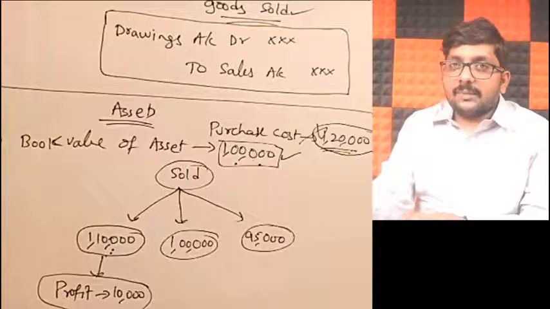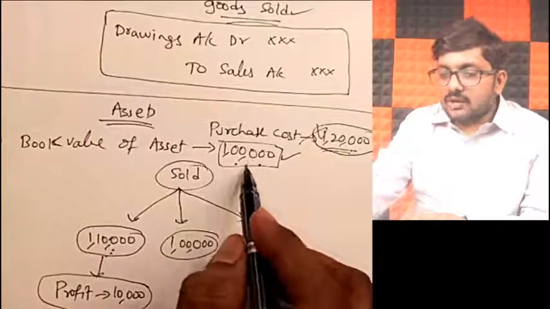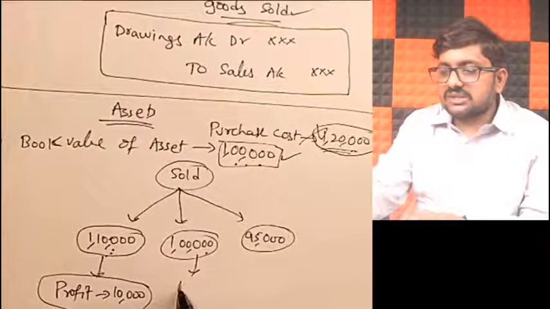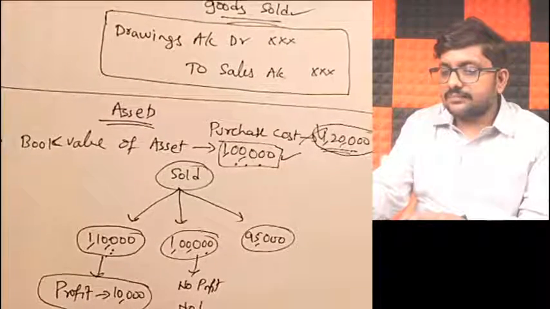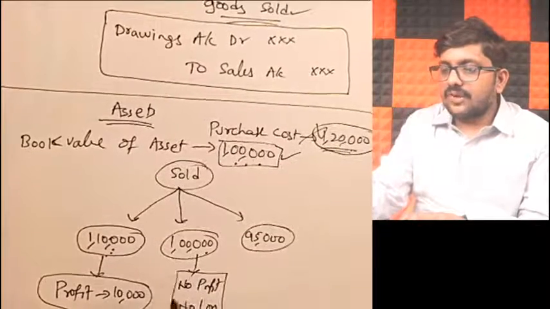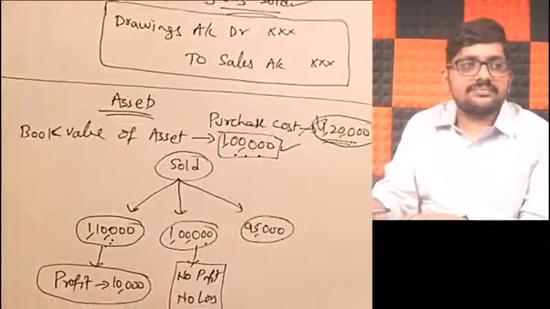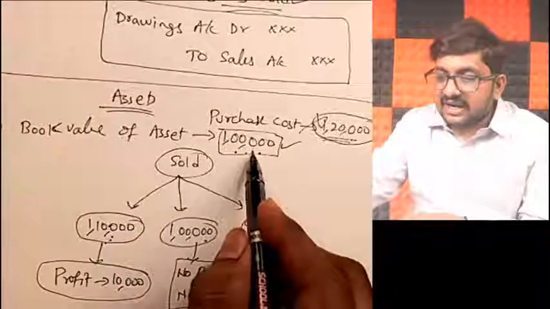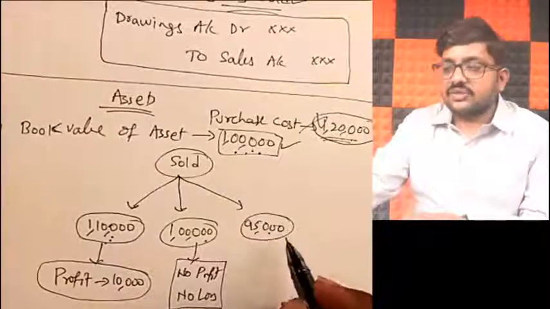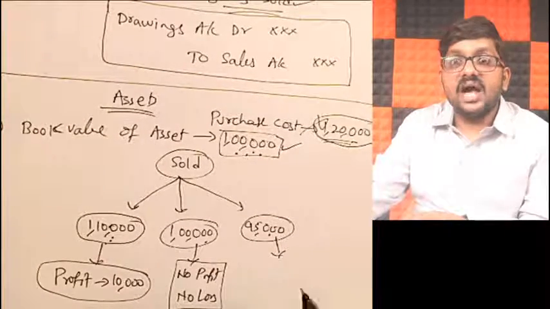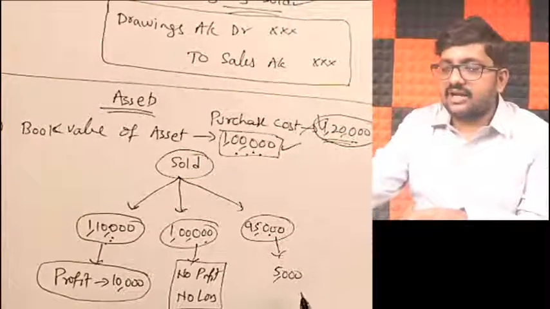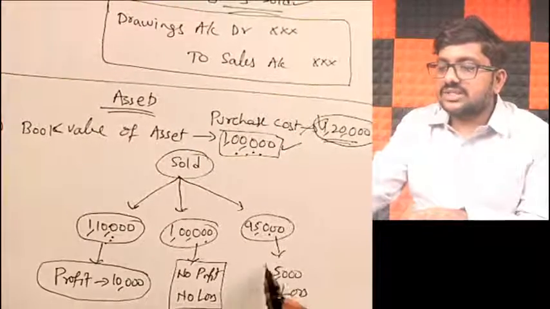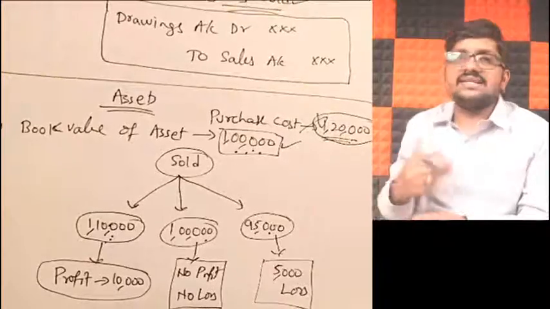Always compare it with your book value. Now, book value 1 lakh, sold it for 1 lakh. So, what is this situation, friends? No profit, no loss. Correct? And 1 lakh asset, I sold it for 95,000. Here, what is happening, friends? I'm getting a loss of 5,000. Correct? Obviously, 1 lakh rupees asset sold for 95,000, 5,000 rupees loss. Now, how do we actually recognize these 3 cases?